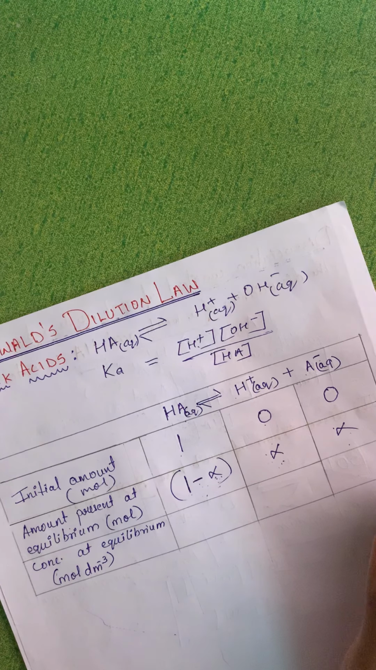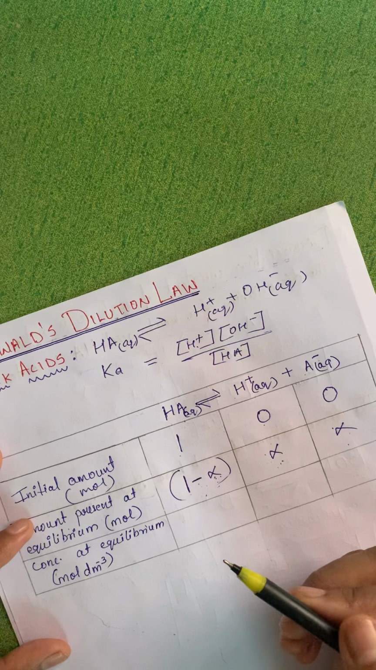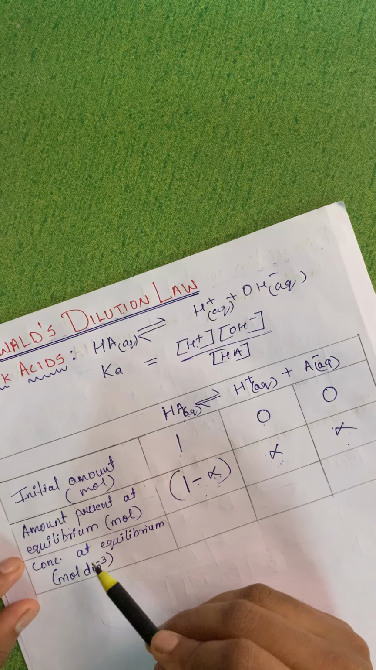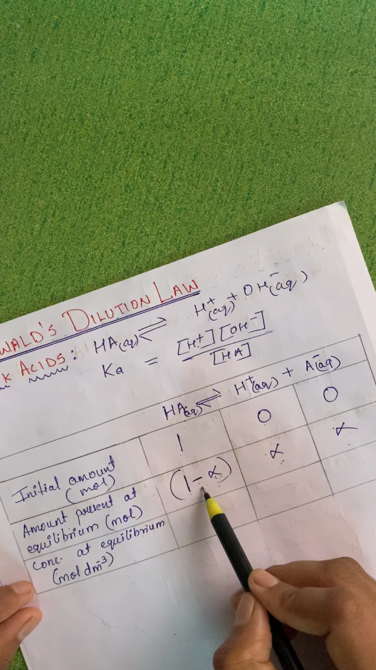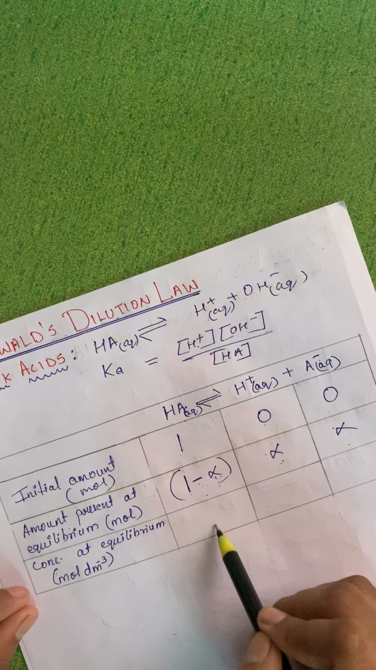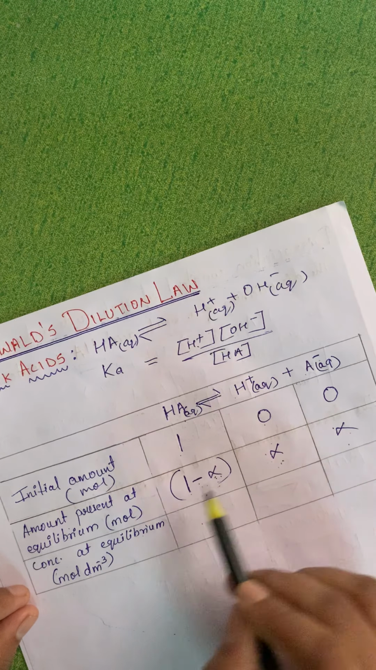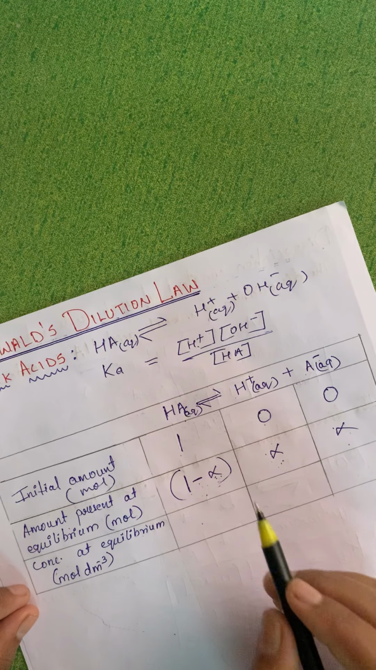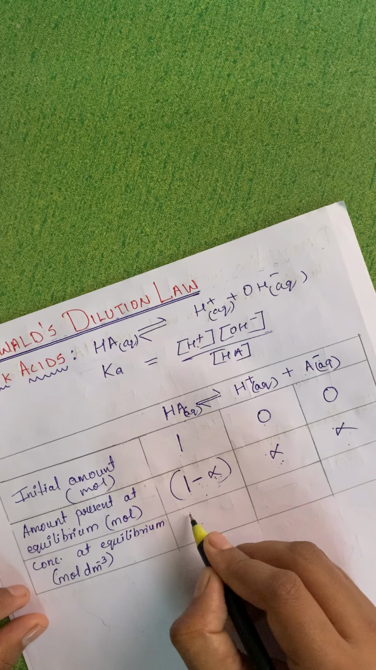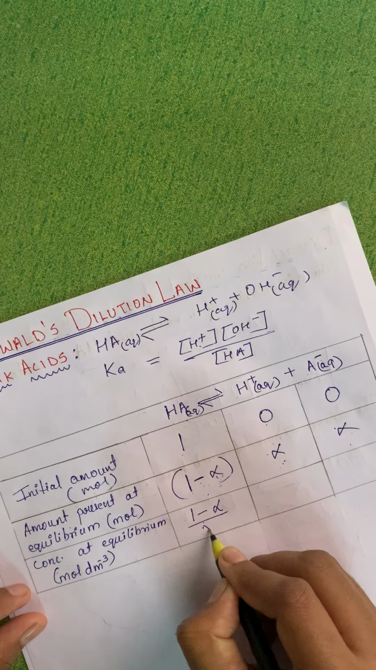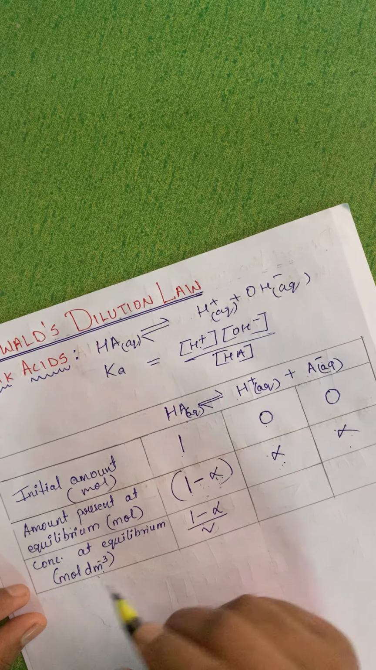Okay, so let's proceed now. This was in terms of mole. Now I have to write down concentration at equilibrium. So what I'll do is divide this equation by V. Mole per volume, that is n upon V, is nothing but concentration. So I can say it is 1 minus alpha upon V, and here the unit is mole per dm cube. Dm cube is nothing but the unit of volume.